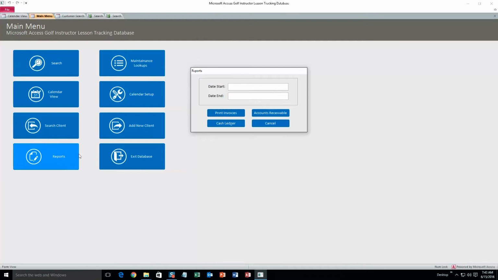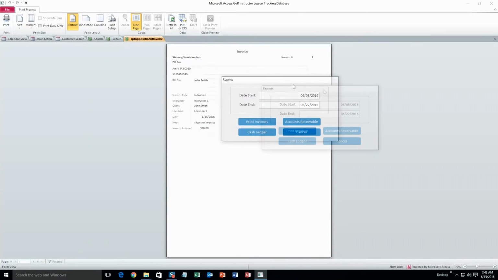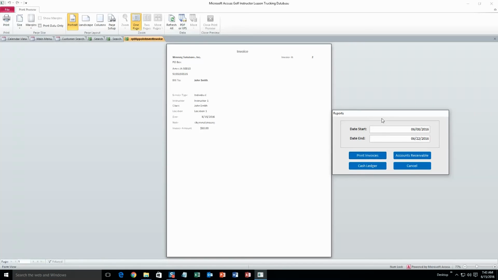And then reports. We have to create a start date and an end date. And let's make this a 2-week period. So the 8th until the 22nd. And I know that appointment that we created was on the 15th, so it is within that time parameter. You can print invoices for this period, or accounts receivable, or a cash ledger. I'll just do print invoices since they're all pretty much the same concept. And so here's the invoice for that appointment. It just shows the invoice amount, $50, notes, and a few other things.